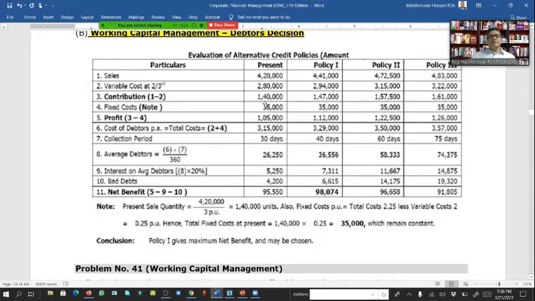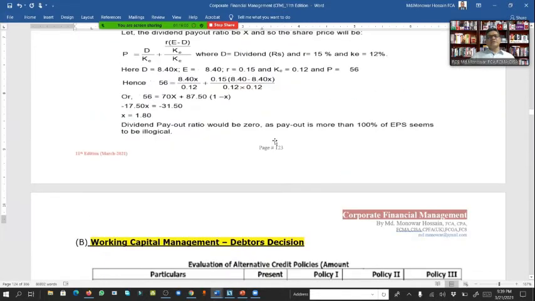And if we minus this fixed cost from the contribution 140, then we will get profit 1,05,000. And cost of debtors, what would it be? Total cost, that means 2 plus 4. Here 2 variable cost and 4 fixed cost. So cost of debtors, that means total cost is 3,15,000.